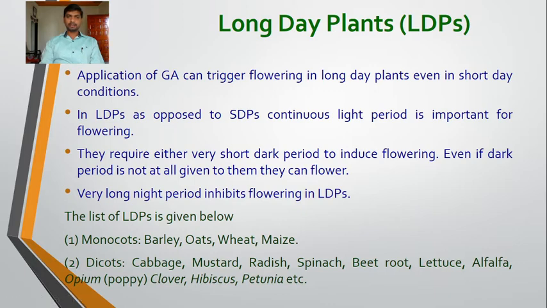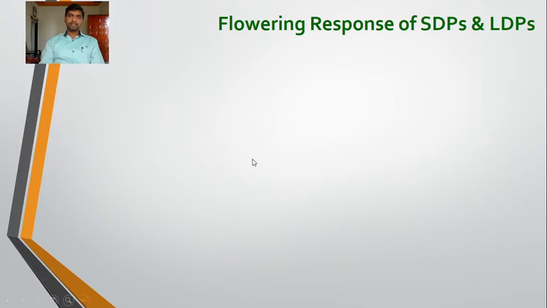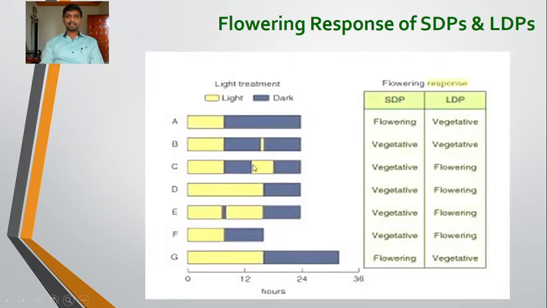Now we are studying the flowering response of short day plants and long day plants to the relative length of light and dark period. A chart has been given. From this there are, suppose, A to G conditions. Here it is a short light period and a long dark condition. So under such condition, what is the flowering response of the short day and the long day plants?